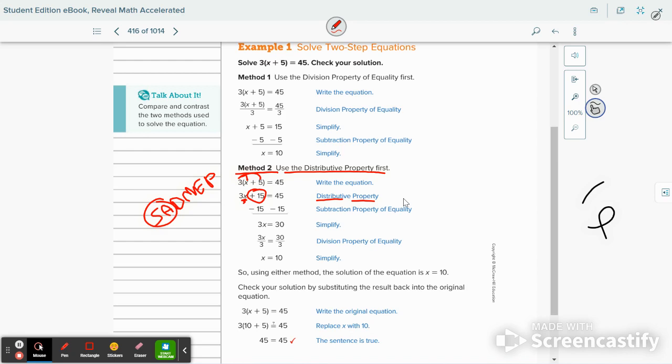What we do to one side, we have to do to the other side. Since we're subtracting from both sides, we're using the subtraction property of equality. That cancels that out and leaves us with 3x minus 30. Then we divide by 3, as they show, using the division property of equality, and that gets us 10. This uses two skills you already know, the distributive property and solving two-step equations. So that is probably going to be a lot of your first choice in solving these.